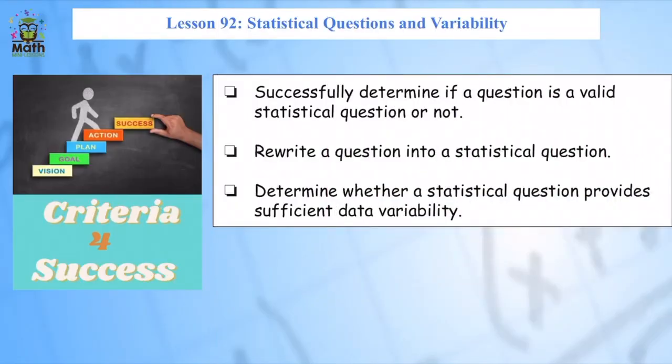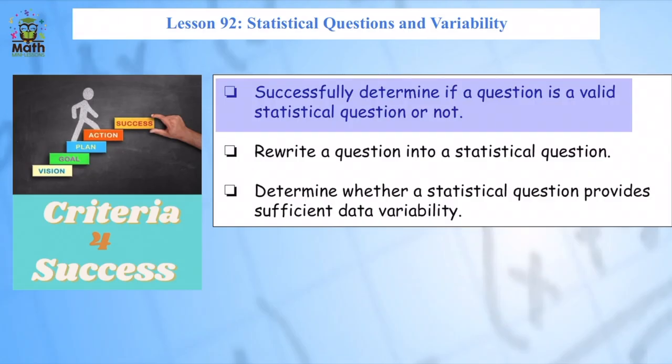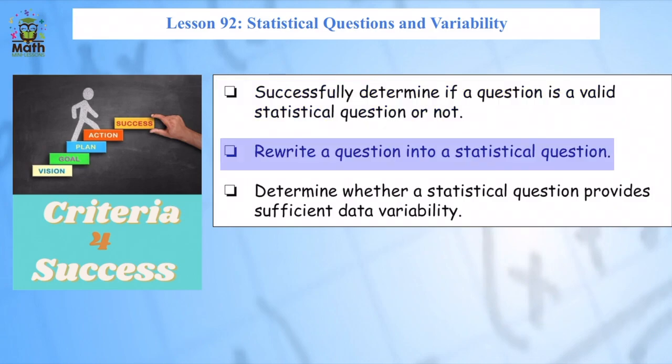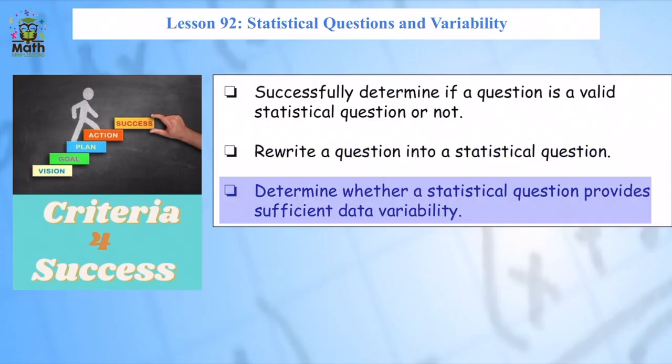Welcome to lesson 92. We're officially closing the chapter on probability and opening up the chapter on statistics. In this lesson, we're going to talk about statistical questions and variability. In other words, how do we know we have a good stats question? Watch in this lesson how I determine if a question is a valid statistical question or not, and how I can change a question if it's not a good statistics question, how I can turn it into one. And finally, how I determine whether or not that question is going to give me enough variability in my data.